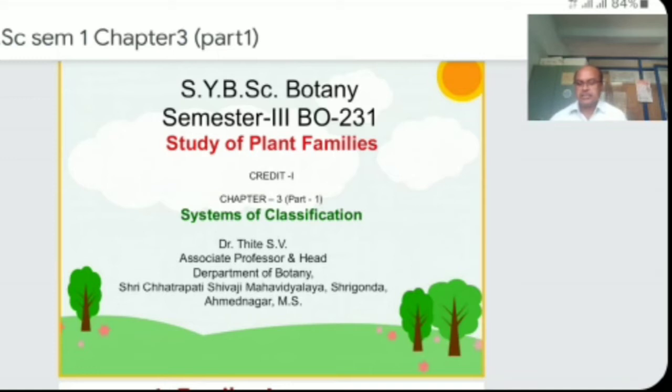See here that this family is represented by 120 genera and 2100 species. Especially in India, it represents only 25 genera and 200 species.